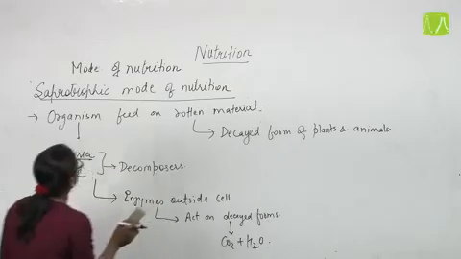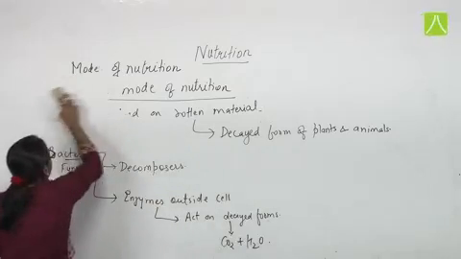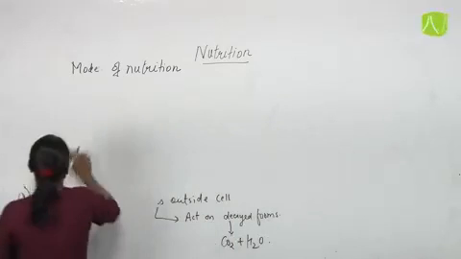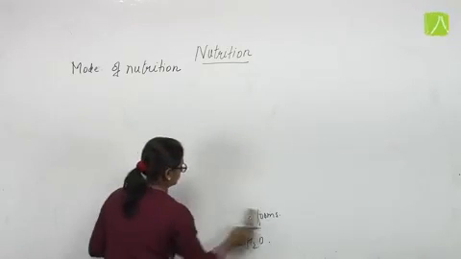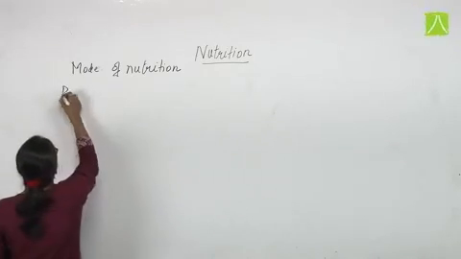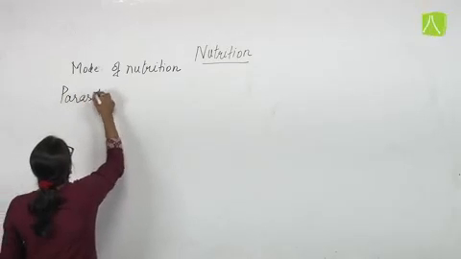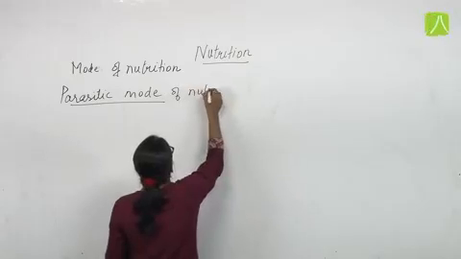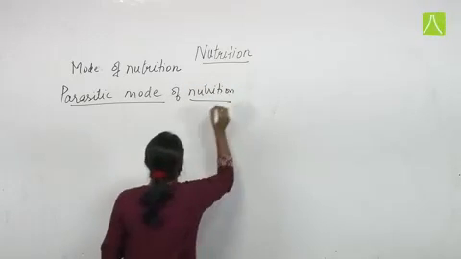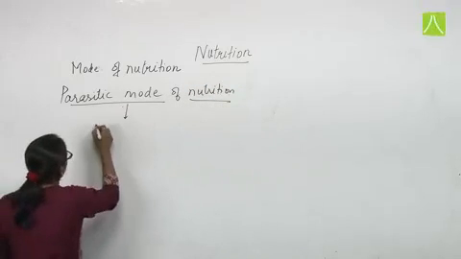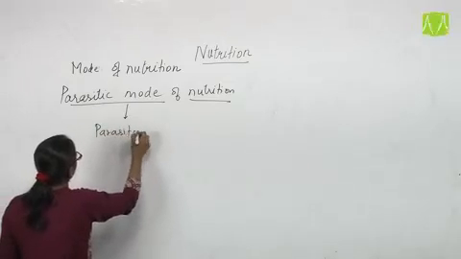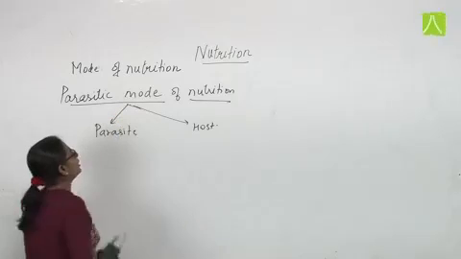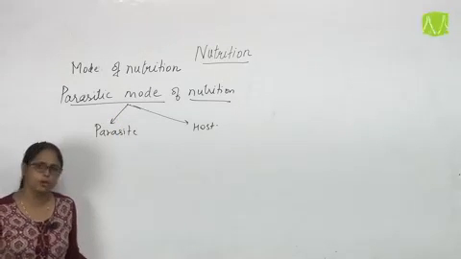Now the third type of nutrition is parasitic. In the parasitic mode of nutrition, it includes a parasite and a host. So this mode of nutrition involves two partners, the parasite and the host body.